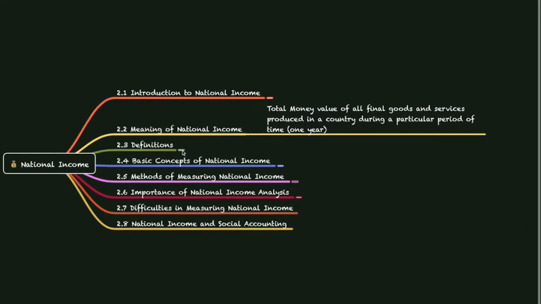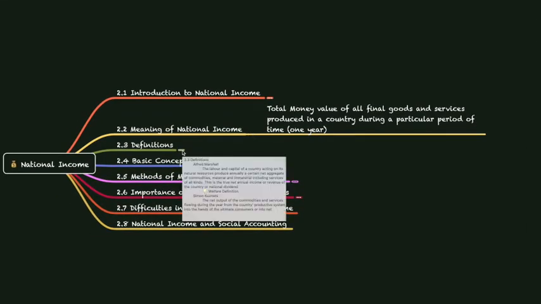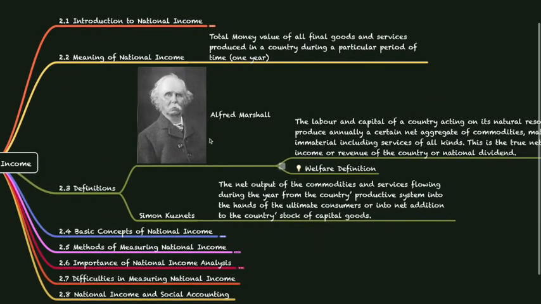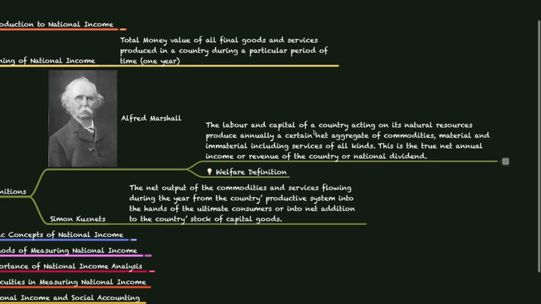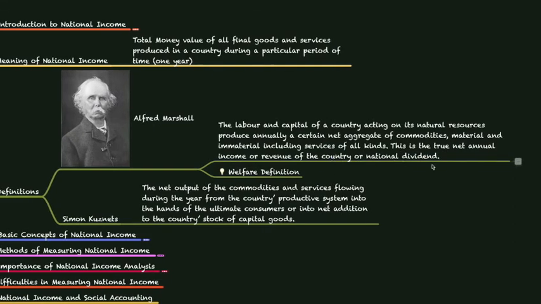If you see definitions, there are two definitions given, one by Alfred Marshall and the second one by Simon Kuznets. The one given by Alfred Marshall is: the labor and capital of a country acting on its natural resources produce annually a certain net aggregate of commodities, material and immaterial, including services of all kinds. This is the true net annual income or revenue of the country or national dividend.